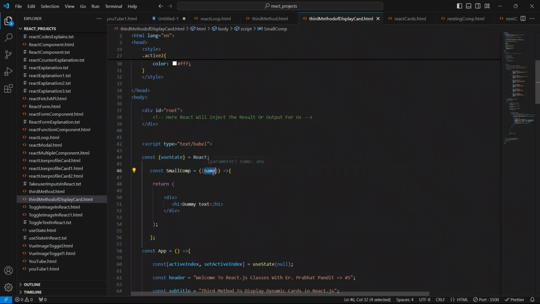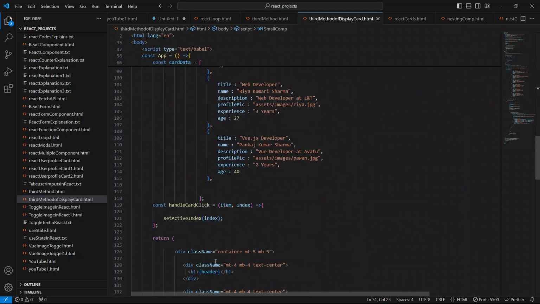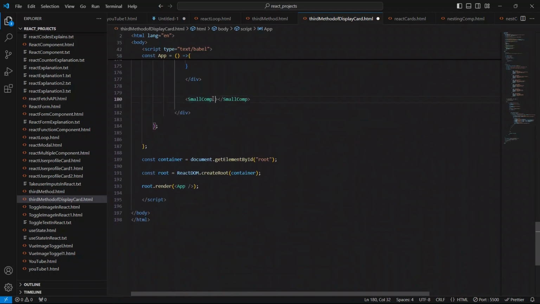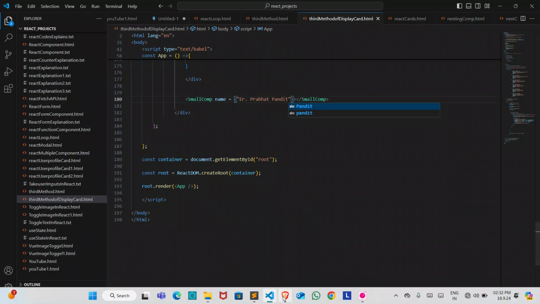To show the dynamic value, we remove this and say this name inside the open and closing curly braces, because we all know that to show things to the browser, to the user, we have to use them inside curly braces. I hope you know this. Now we will just pass the name like this. I'll say Prabhat Pandit. Save your code, go to the browser and see the output.